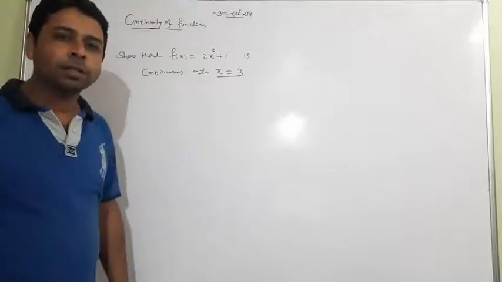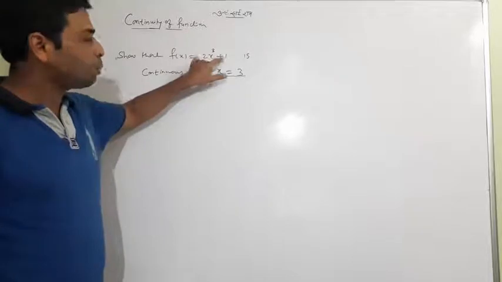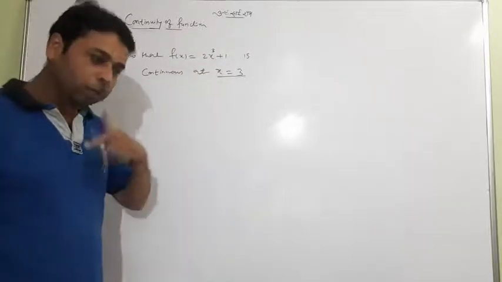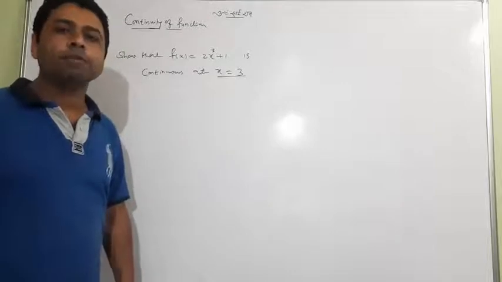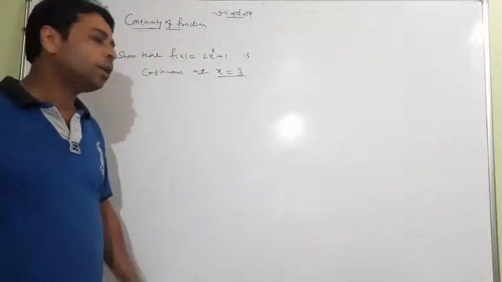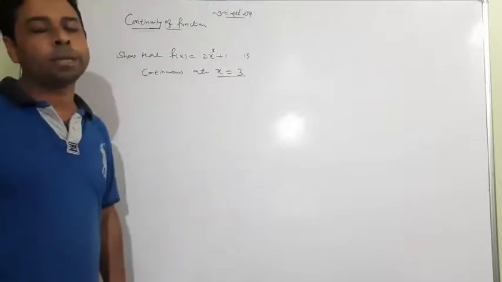This time the graph is not so easy for one and all. The graph of 2x cube plus 1 is complicated, and even 2x to the power 4 is still complicated. For a simple function you can learn the concept of continuity with the graph, but all the time you can't make the graph.